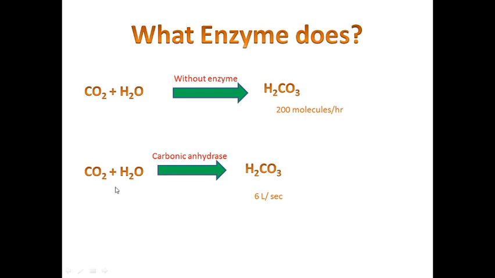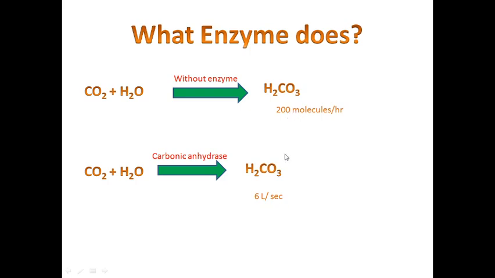Now, if the reaction is catalyzed by the enzyme carbonic anhydrase, the same reaction produces carbonic acid, but here the number of molecules is 6 lakh, and that too per second.